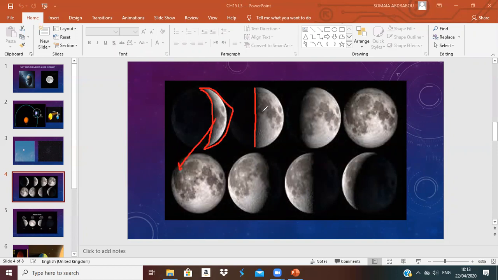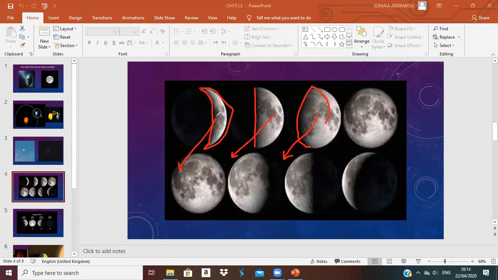Okay? Here half of the moon is lighted, so I can see only half of the moon from my earth, because only this half will reflect the sunlight to me. Here maybe a third of the moon is lighted by the sun, so I can see only this part from my earth. Why? Because only this part gets sunlight and reflects it to me. So those are called phases of the moon.